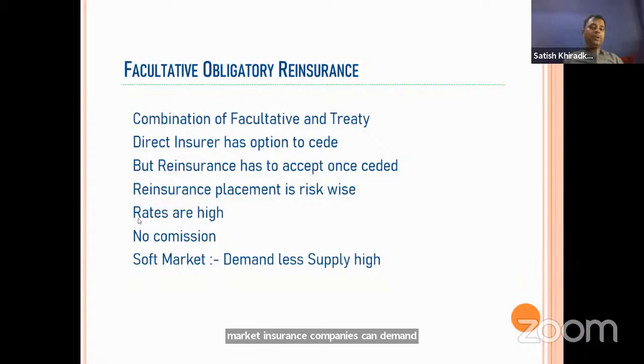That can be one of the results of the soft market. Or third, if not rates, they can get good, beneficial terms, because sometimes in treaties some of the risks are excluded, but they can get wider coverages in the treaty. So this can be a benefit to the insurance company when there is a soft market.